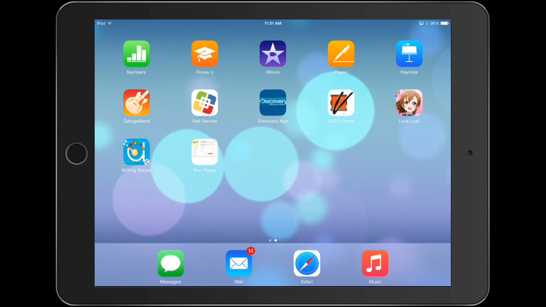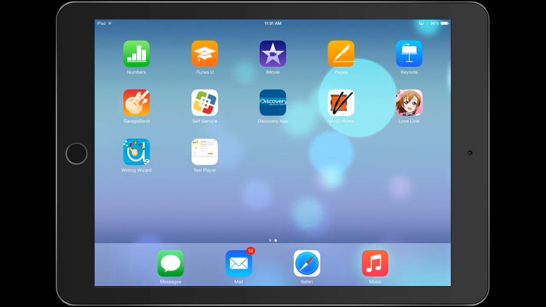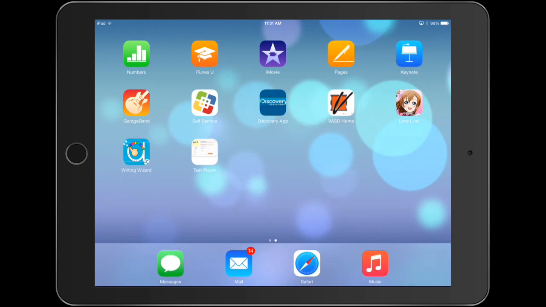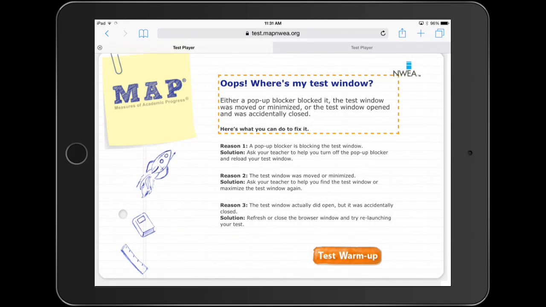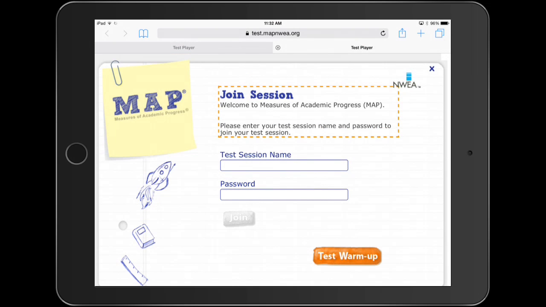When you are ready to test later in the day or week, you will just need to close out all your apps, turn your screen to landscape, and go to Safari. If you haven't added the link, you will need to type in the https test.map.nwea.org address. Or you can go to the link button you made on your desktop, triple click, and you're ready to start the session. Your teacher will give you your test session name and password.